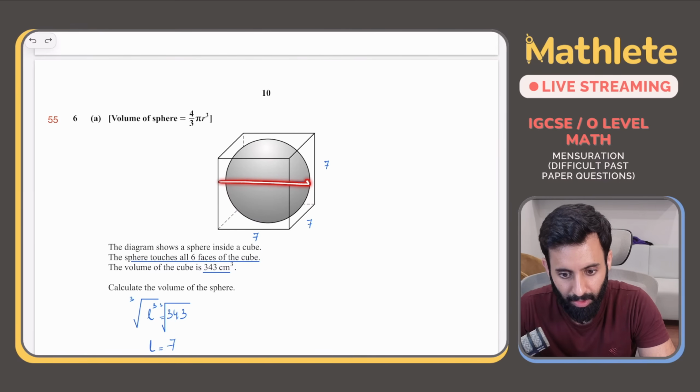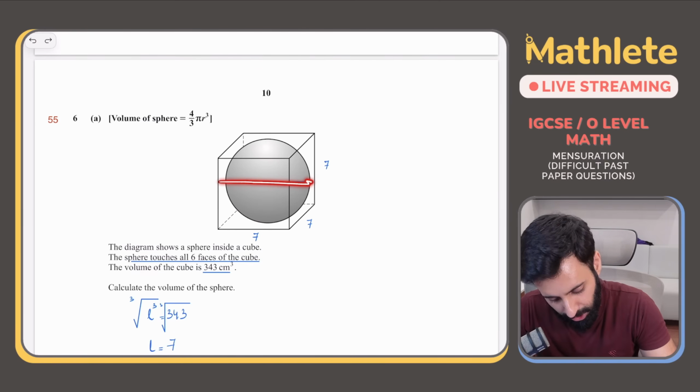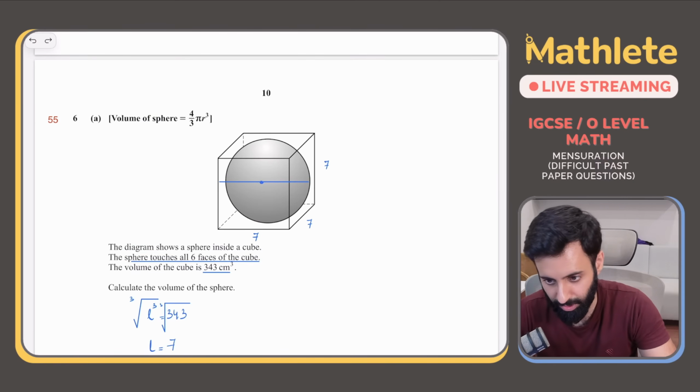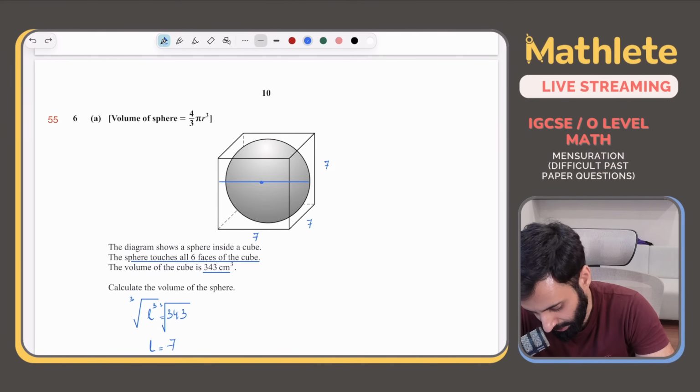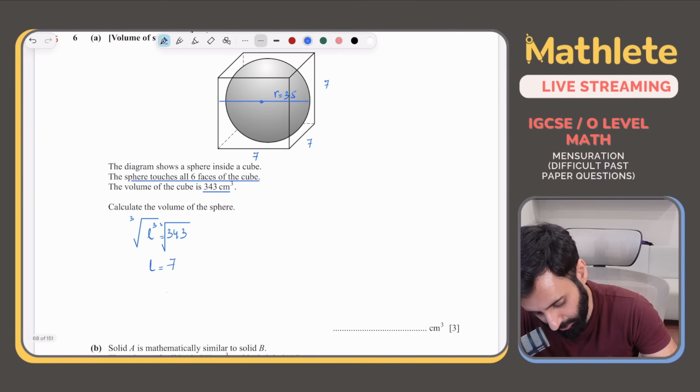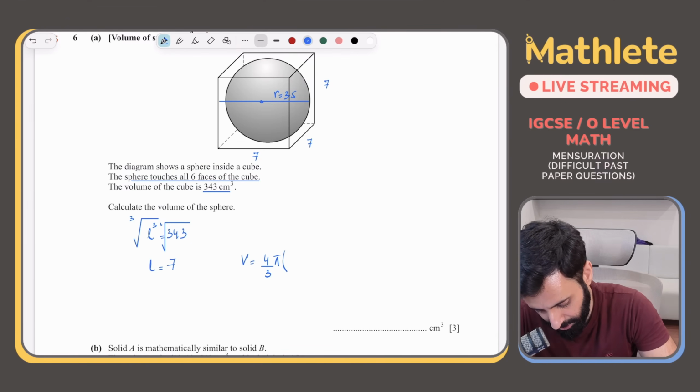ठीक हो गया. अच्छा, अब हम एक काम करते हैं. What are we supposed to do? We're supposed to calculate the volume of the sphere. So if the diameter is equal to 7, that means the radius is equal to 3.5. So how do you calculate the volume of a sphere? The formula is given. It's going to be 4 upon 3 into pi into 3.5 cubed.